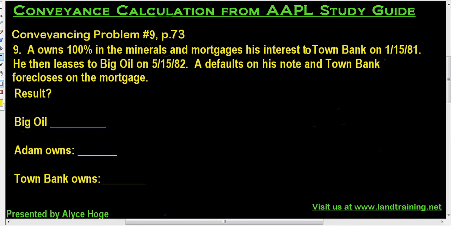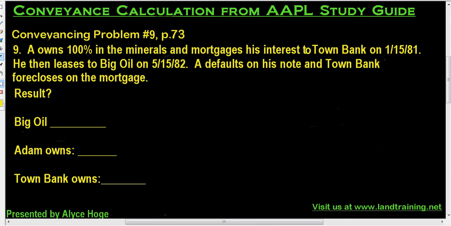We are now moving on to conveyance calculation number 9 on page 73 in the AAPL study guide. This is the 11th edition, by the way. Now, this fact pattern is a great fact pattern because it allows me to introduce a provision of the lease that specifically addresses this. So that said, let us just read this together.